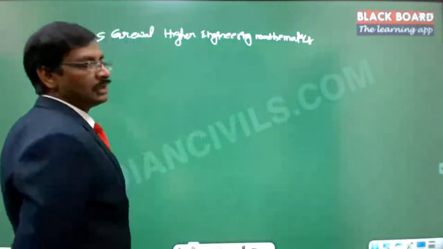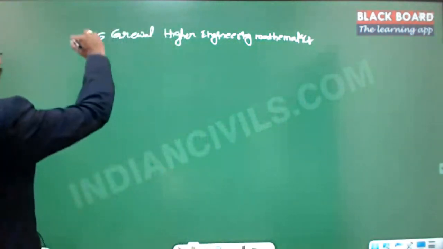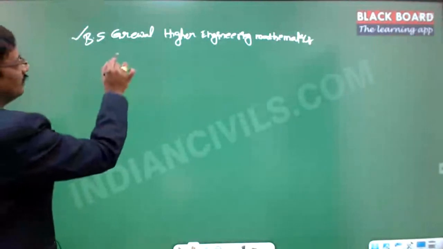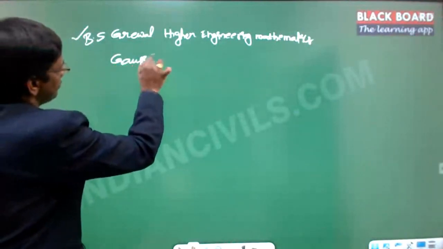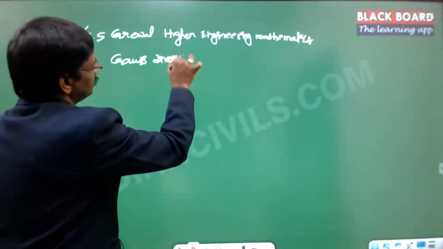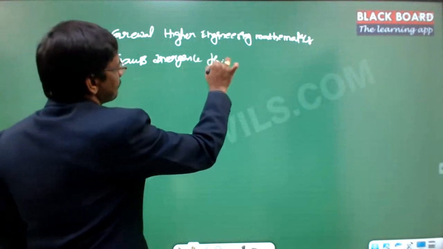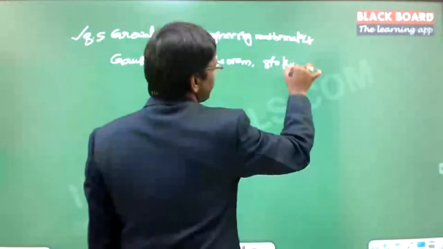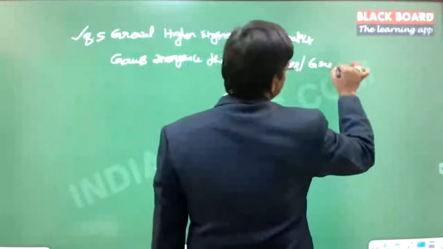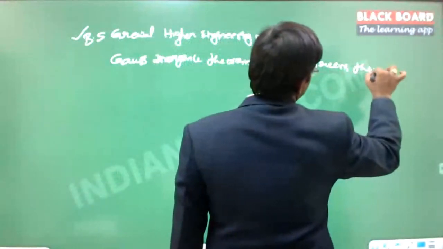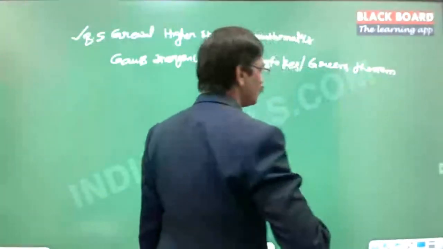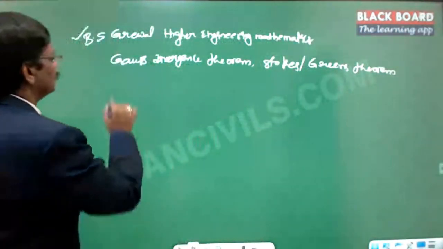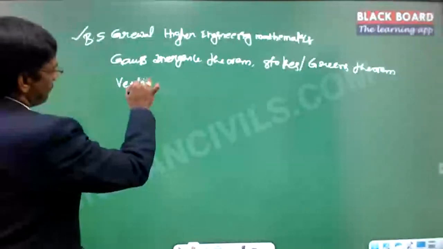This is B.S. Grewal, that section of the Gauss divergence theorem, Stokes and Green's theorem, and then vector identities.